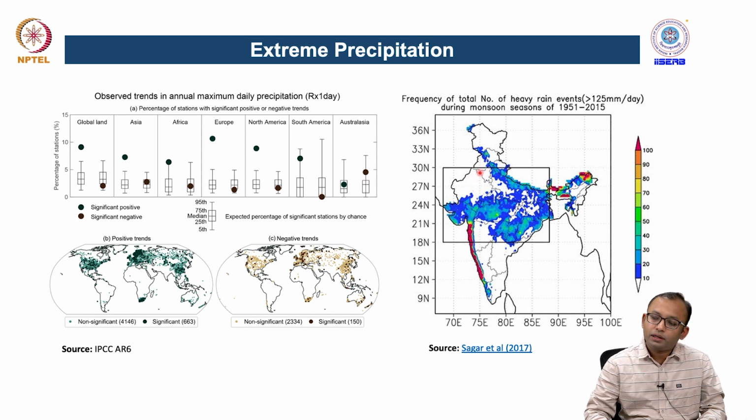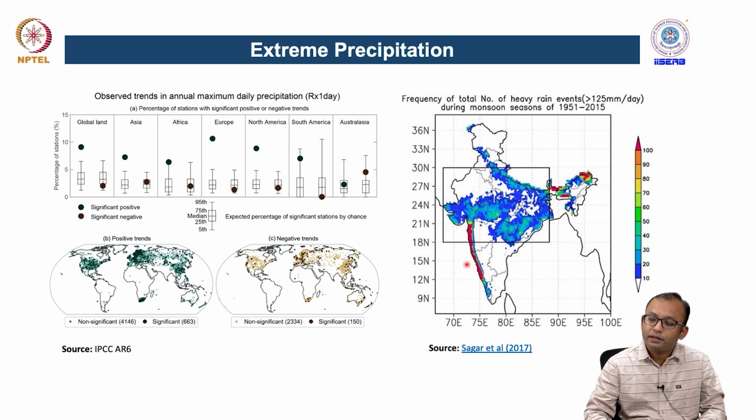If we talk about the Indian region particularly, all of the central Indian region and several neighboring regions, as this figure is depicting, show a significant increment of extreme events.